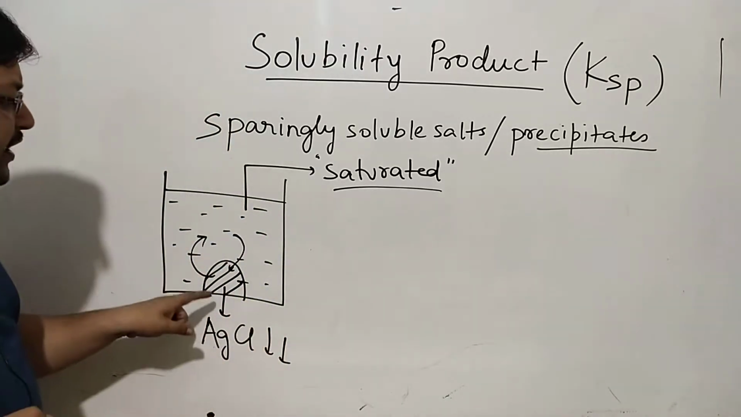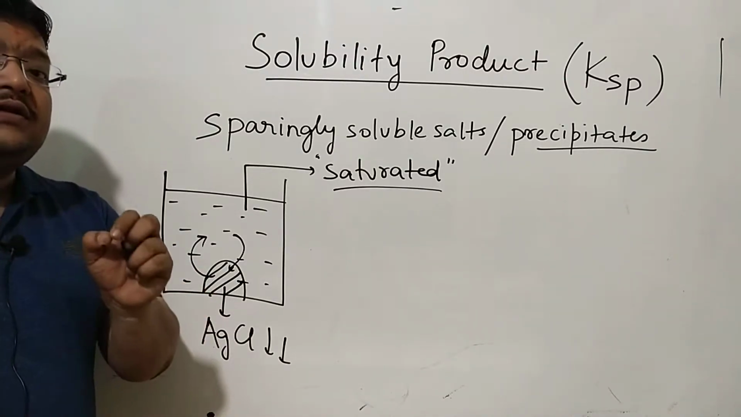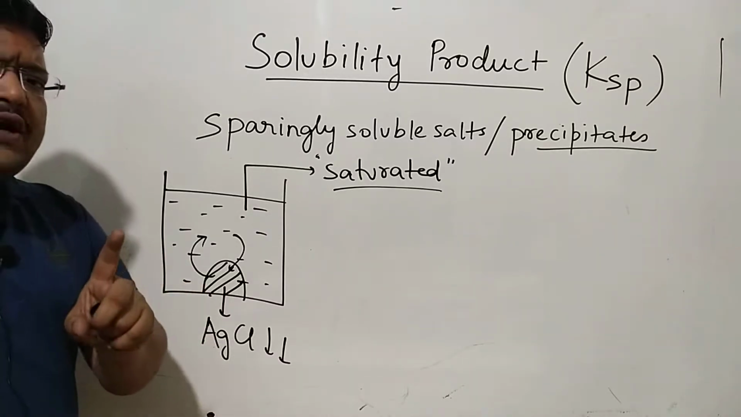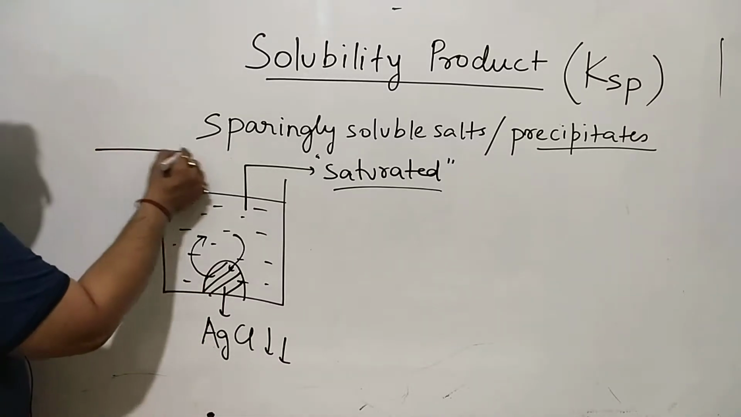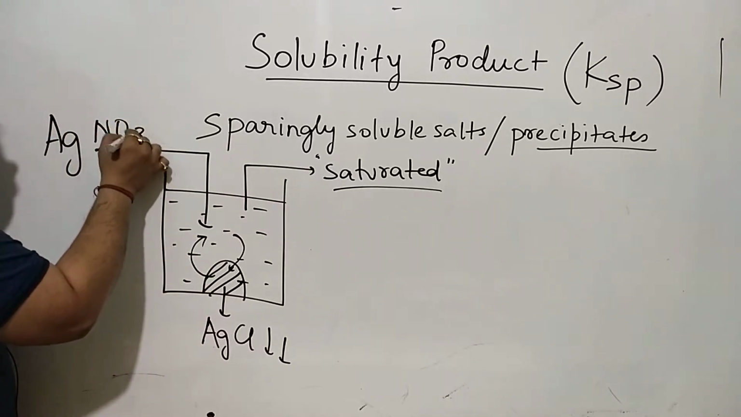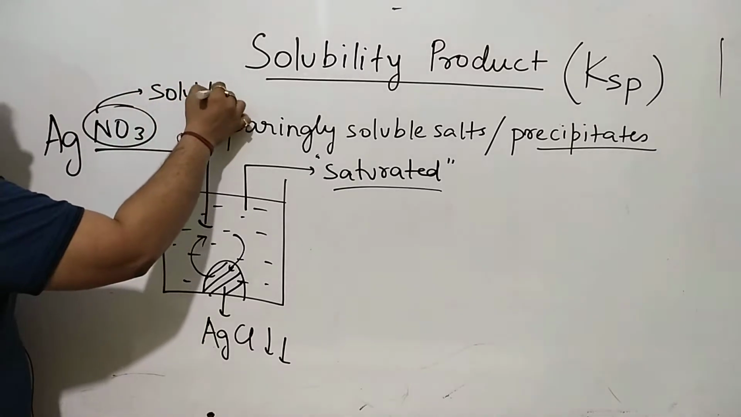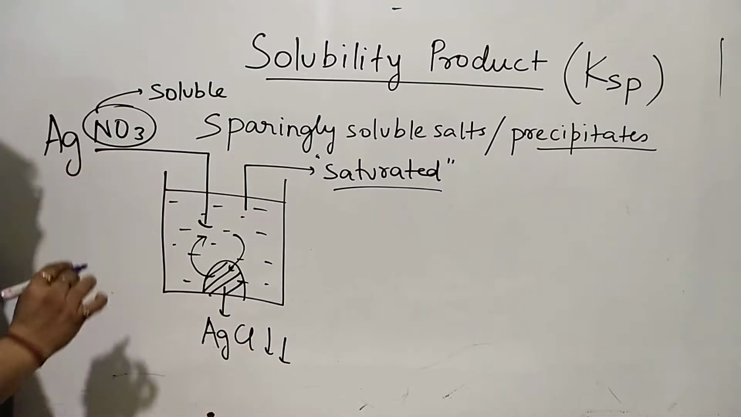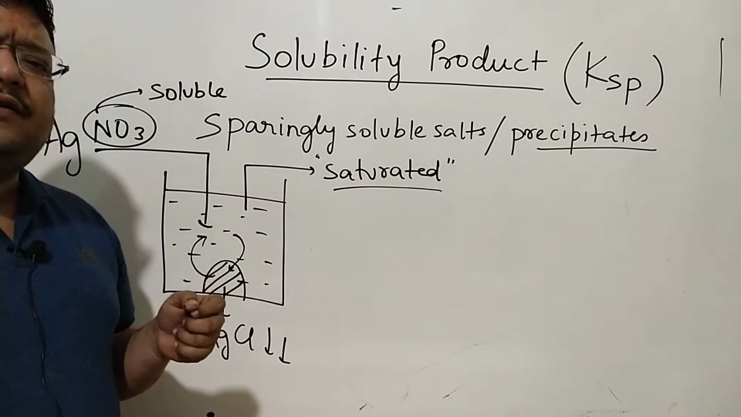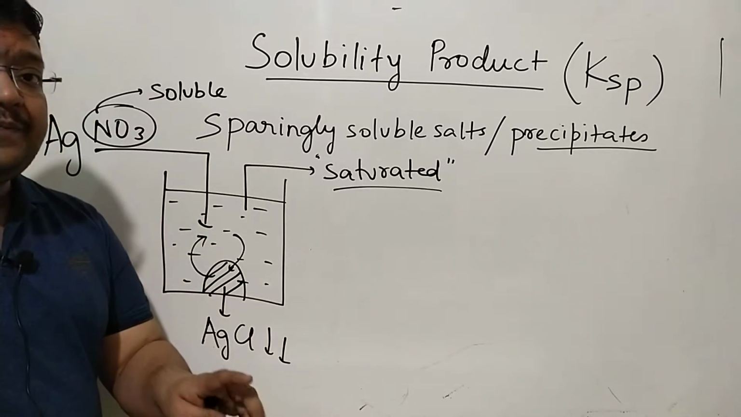If you want more AgCl, to precipitate more AgCl, this will be important, I repeat. To precipitate more AgCl, you don't need to add AgCl. You add silver nitrate. Now all nitrates are completely soluble. Very soluble. AgCl is a precipitate. All nitrates are very soluble, you will be taught in inorganic chemistry. But if you add silver nitrate to this, you will find AgCl precipitating.